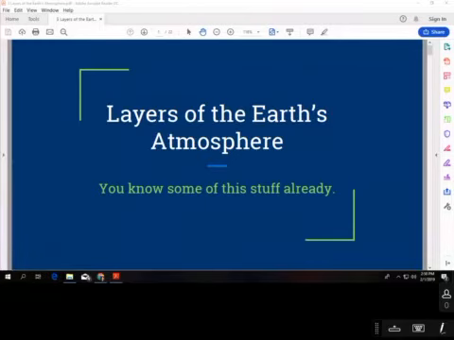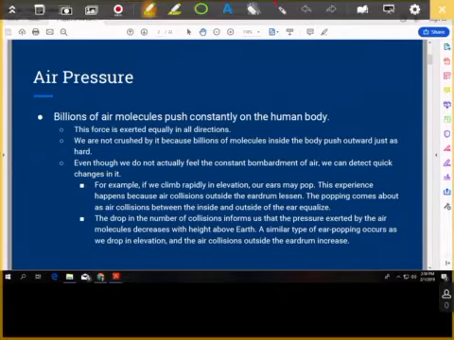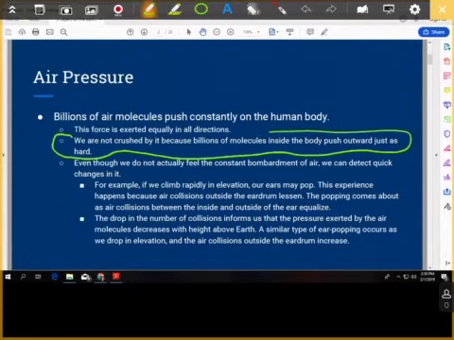In your notes, number 1, it says, why aren't we crushed by the force of billions of air molecules that push constantly on the human body from all directions? Well, that is going to be this answer right here. Billions of molecules inside the body push outward just as hard. We're not crushed by the air pressure because our body is adjusted to it. We're accustomed to the air pushing on us from all directions, and that's just how our bodies are designed.